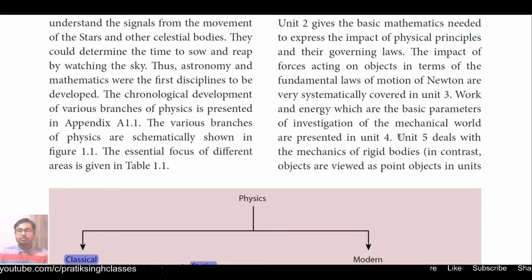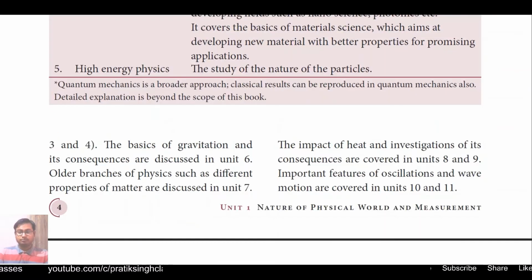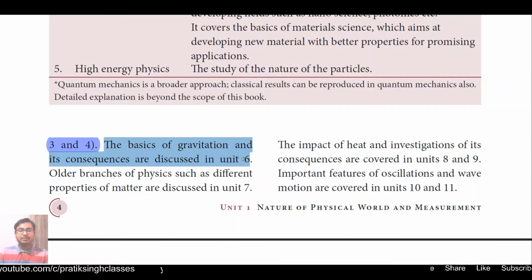All right, in unit 5 we will study the mechanics of rigid bodies. Rigid body means the bodies which do not move, or the particles of the object remain at fixed positions. In contrast, objects are viewed as point objects in units 3 and 4. The basics of gravitation and its consequences are discussed in unit 6. There we will study how Earth is bound to the sun, and why it always rotates around the sun. Why doesn't it collide with the sun?